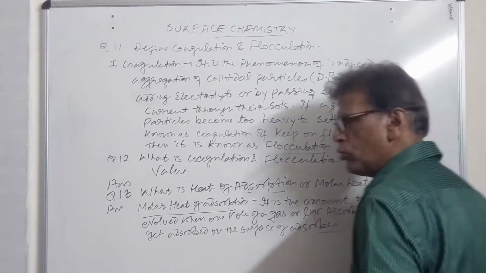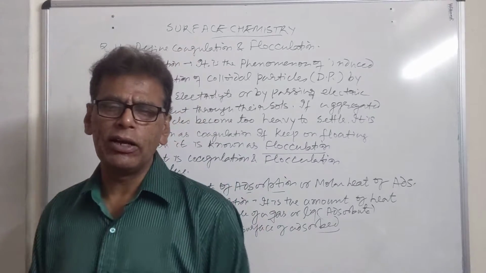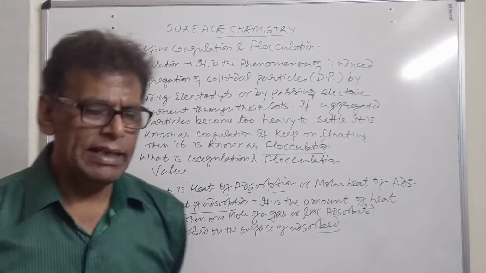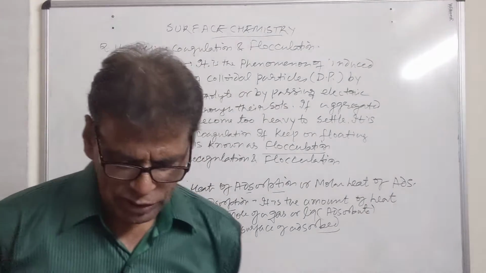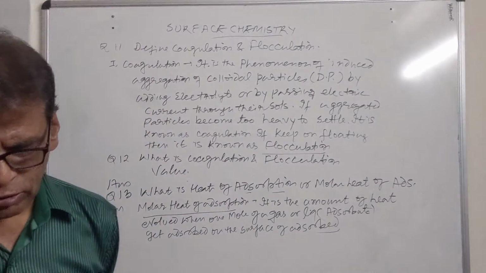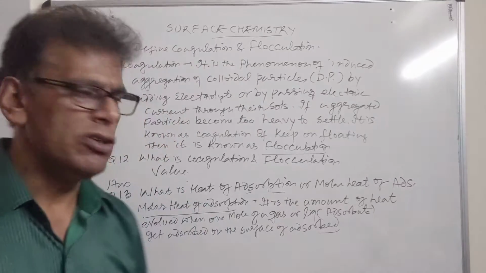The heat so produced will be called molar heat of adsorption, because it involves the adsorption of 1 mole of a gas or liquid on the surface of the adsorbent. That's why it is also called molar heat of adsorption.